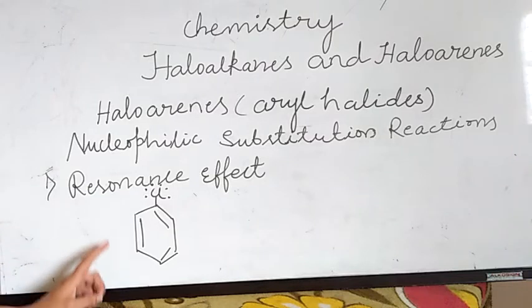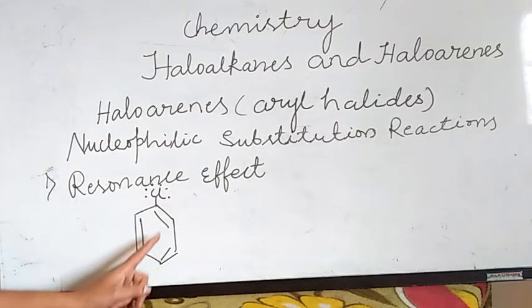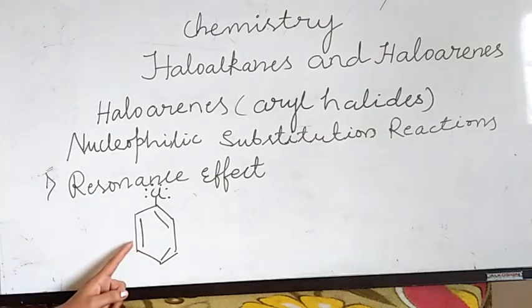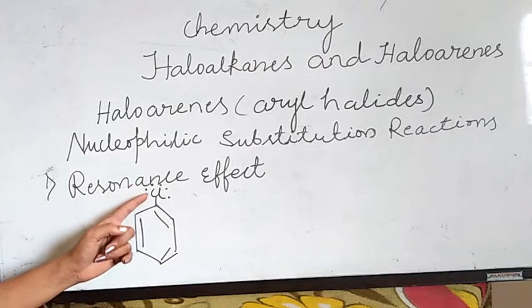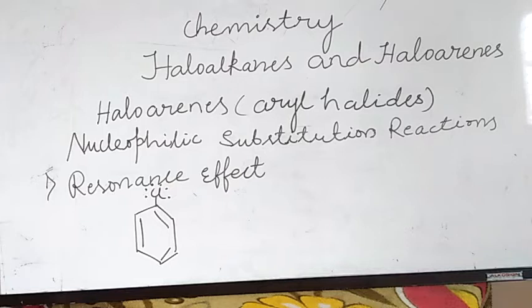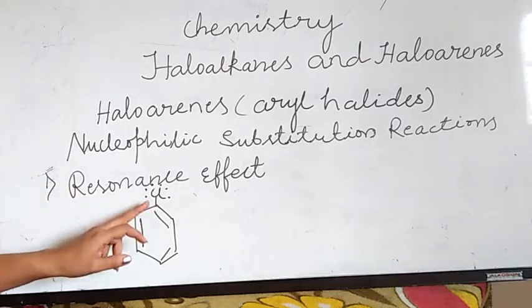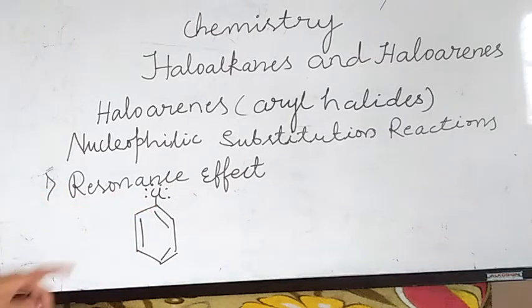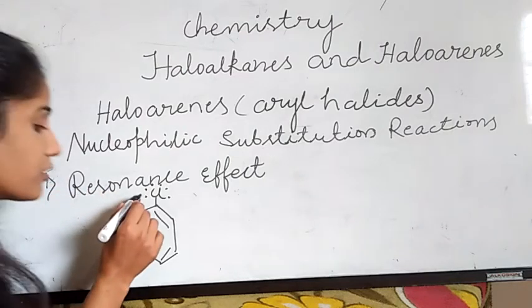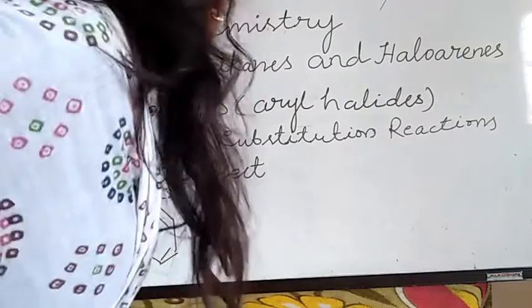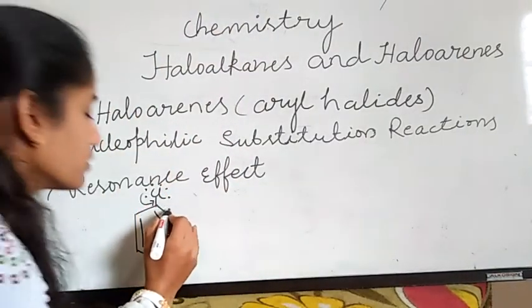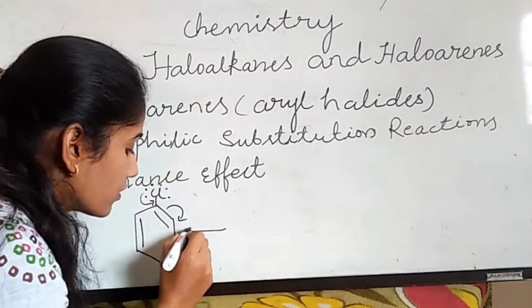You have to first tell this in three lines. The benzene ring is highly conjugated. The pi electrons are involved in delocalization, as well as the lone pair of electrons present on the halogen. For that, the C-Cl bond acquires double bond character, and the breaking of C-Cl is very difficult. Then later you have to write the resonance structures. The lone pair of electrons on chlorine moves here to form a double bond.